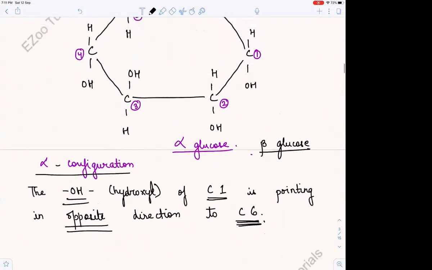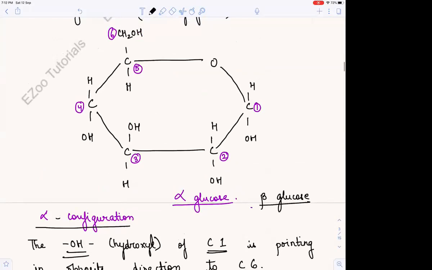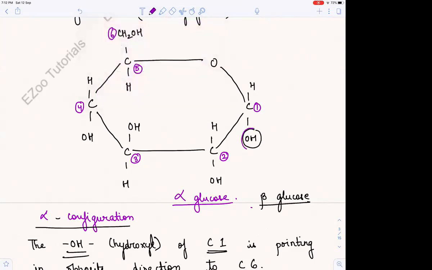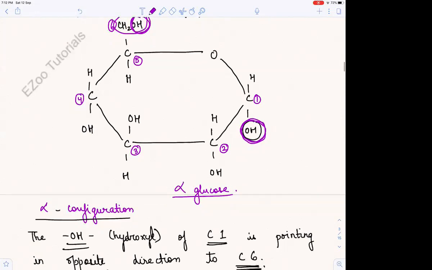Let us see. The OH group of C1 is in the opposite direction of the 6th carbon OH group, right? So is this alpha glucose or beta glucose? This is alpha glucose and not beta glucose, correct? So now you have understood what alpha glucose is.